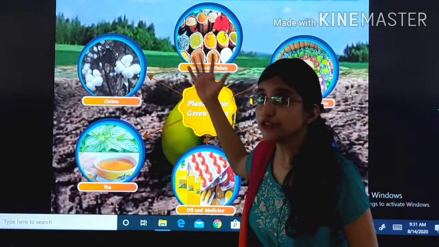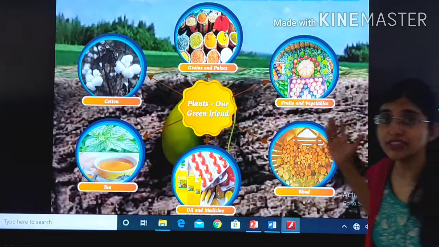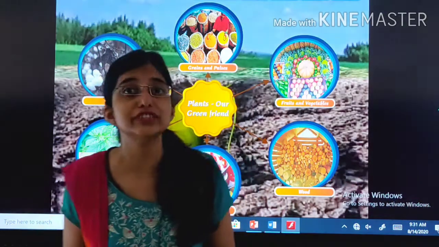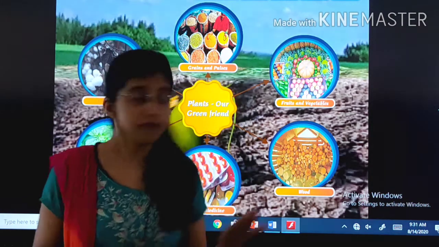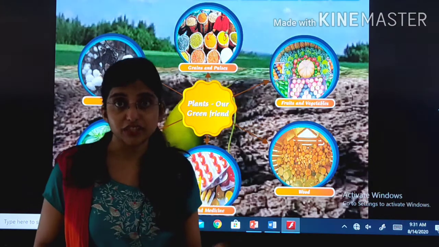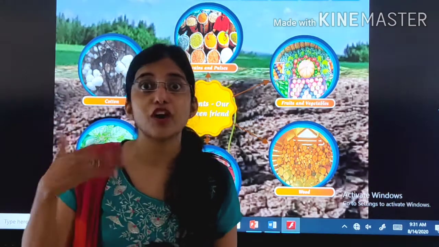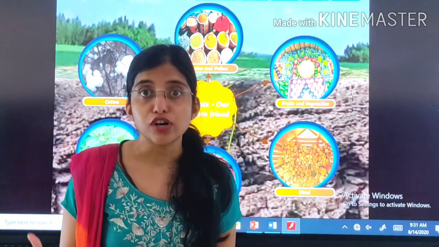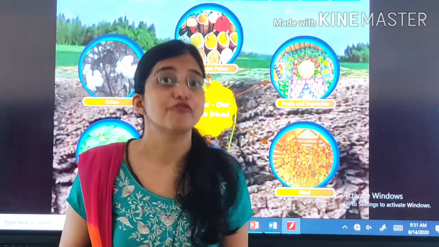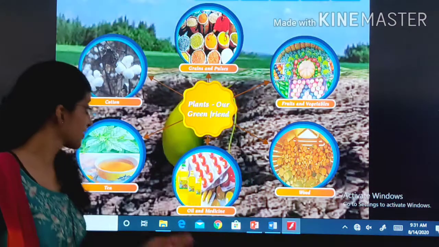They provide us food. They give us fruits and vegetables. All the yummy fruits and vegetables we get from plants. Third, wood. All the furniture, the bed on which you sleep, the cupboard in which you keep your clothes, your books, all is made up of wood. And that wood we get from plants.